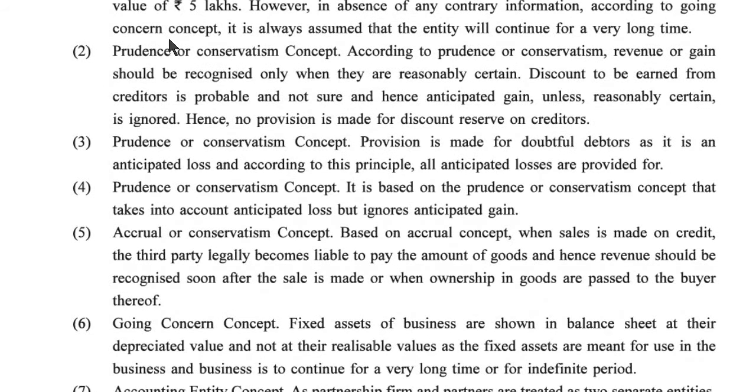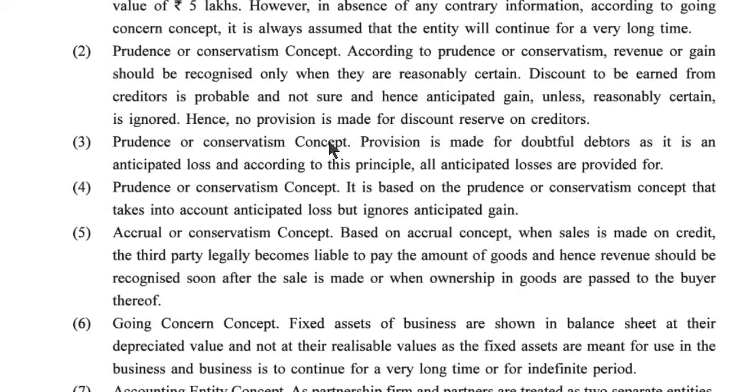Second answer, prudence or conservatism concept. According to the prudence or conservatism concept, revenue or gain should be recognized only when it is reasonably certain. Discount to be earned from creditors is probable and not sure, and hence anticipated gain is ignored. Hence, no provision is made for discount reserve on creditors.